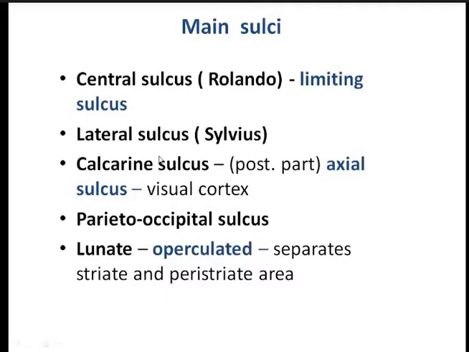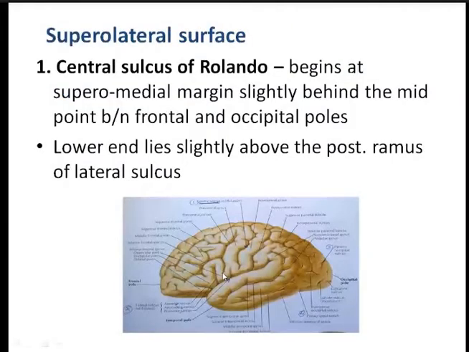Now coming to the sulci and gyri present in the superolateral surface. As you know, this is the superolateral surface, which is convex. Here you can see a number of elevations and depressions, so many sulci and gyri. The most important sulcus in the superolateral surface is the central sulcus of Rolando. Now, how are you going to identify the central sulcus of Rolando, because here you are seeing a number of sulci? Which is the central sulcus?